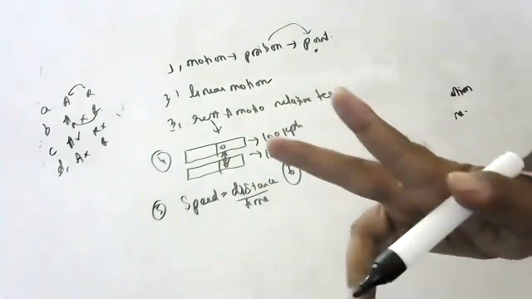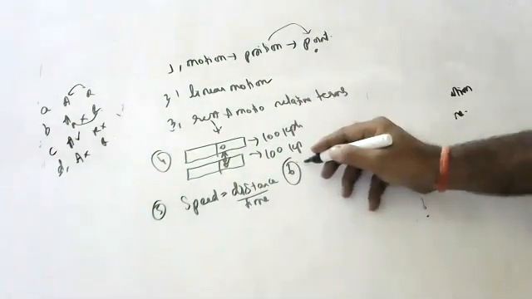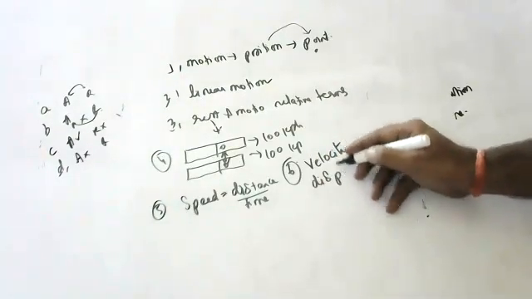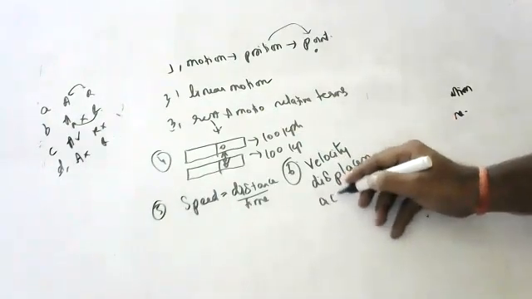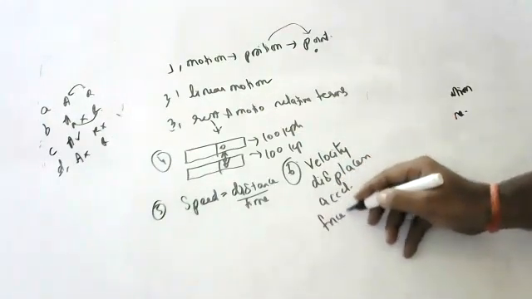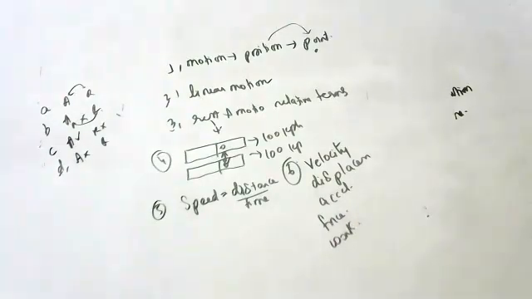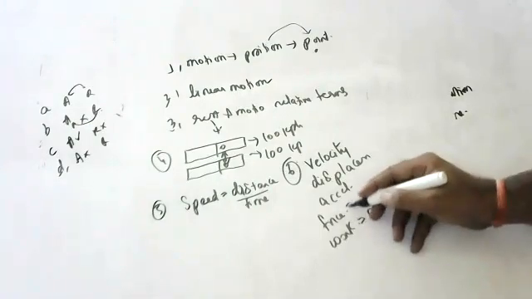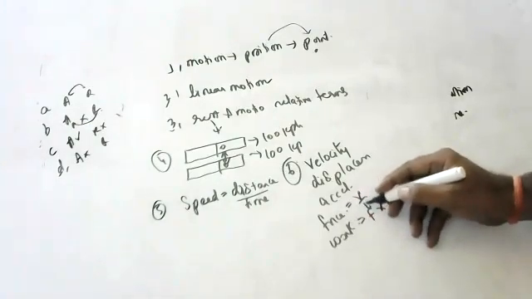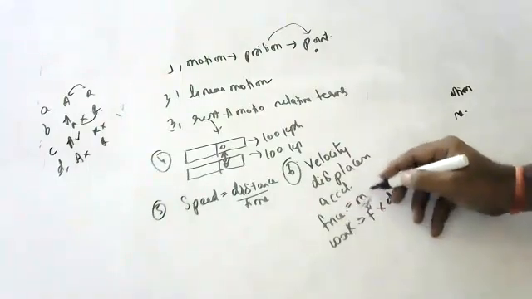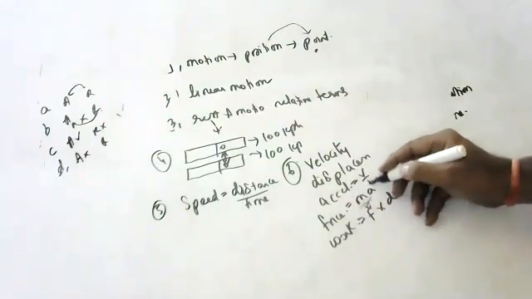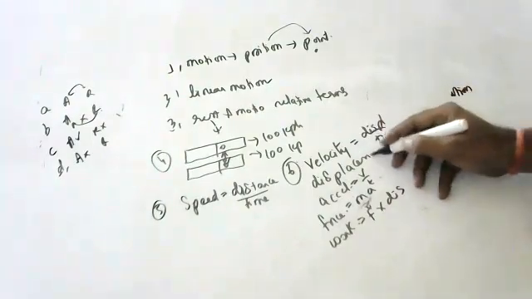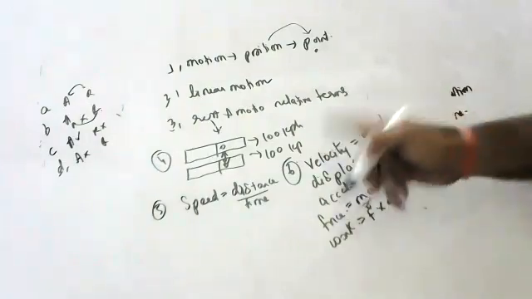Okay, next. Give examples of vector quantities. Displacement and velocity, acceleration also, sir. Force, work. Why work? Because it is force into displacement. Why force? Because it is mass into acceleration. Why acceleration? Because it is velocity by time. Why velocity? Because it is displacement by time. The overall culprit is displacement. Displacement is a vector, so velocity is a vector.